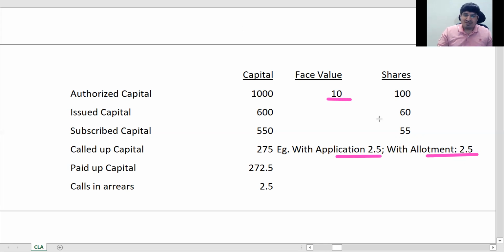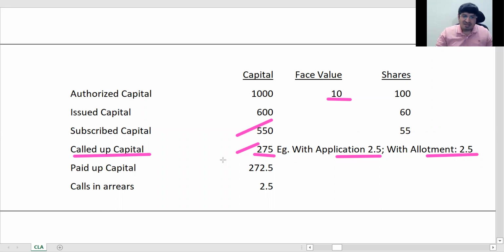Okay, so now we are only calling whatever is required. Always the companies call what is required, right? We just do not want to have unused capital with us. So 2.5 plus 2.5 is 5, basically half of this. So we have called up 5 rupees so far, which means half of the subscribed capital is called up capital. Called up capital is half of this.